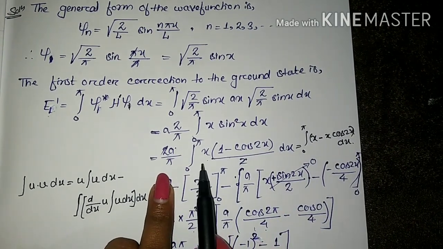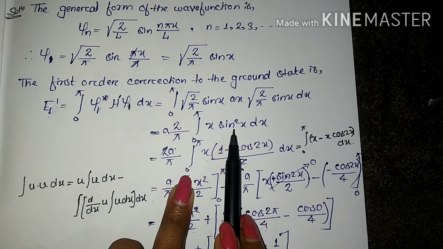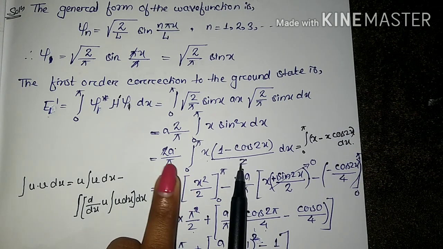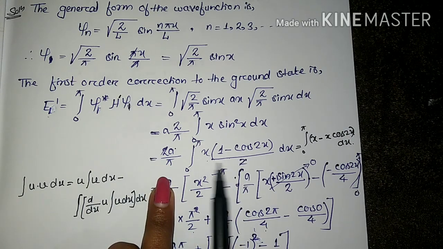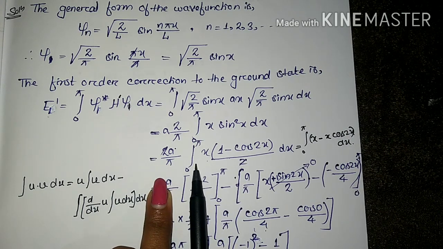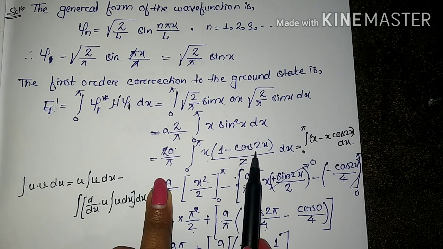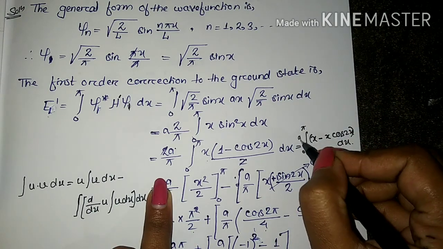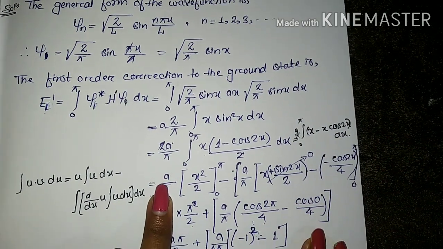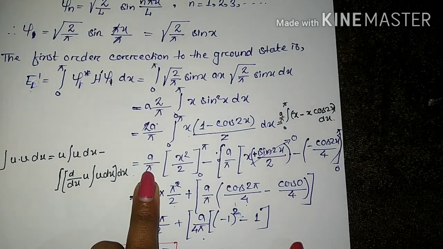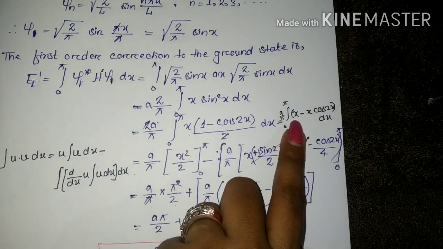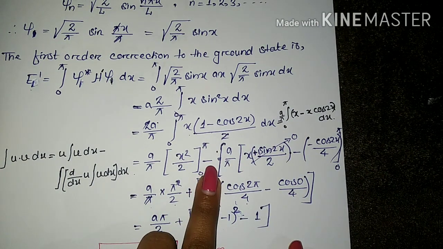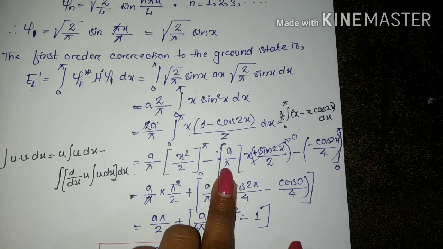Now when you do this integration, you can write sine square x as 1 minus cos 2x by 2, and finally this 2 and this 2 will get cancelled, and we will have A by pi outside, and the integration of 0 to pi of x minus x cos 2x. A by pi is a constant term, so it stays outside. The integration of x is x square by 2, with the same limits 0 to pi, minus the integral of x cos 2x. A by pi is constant.